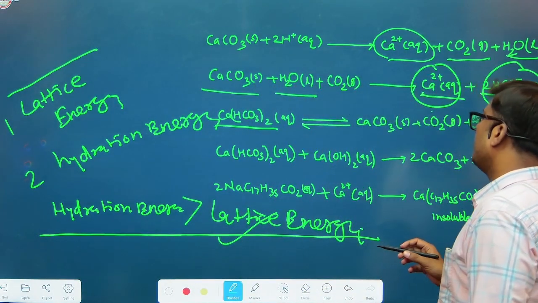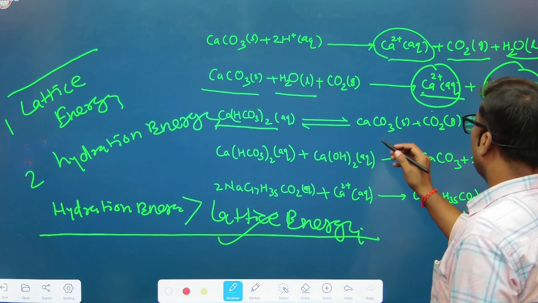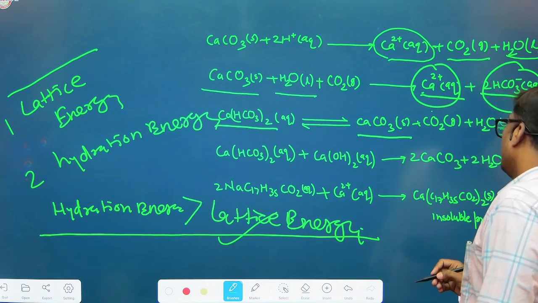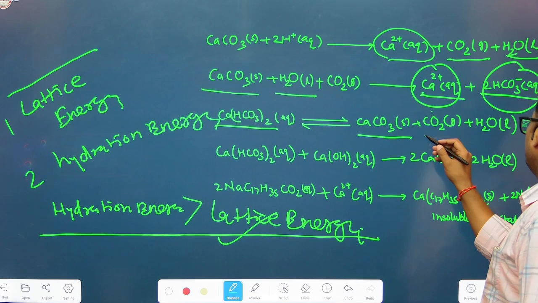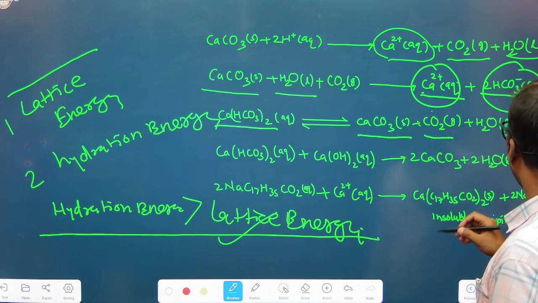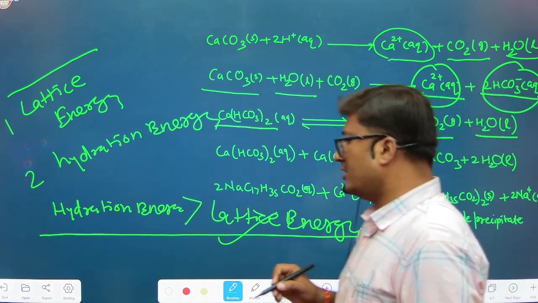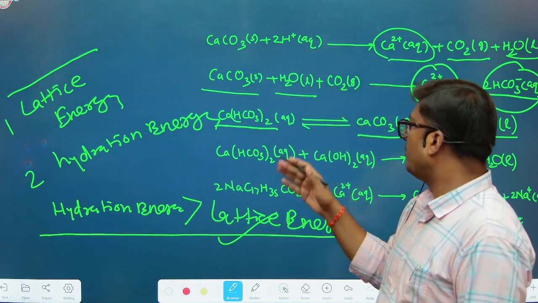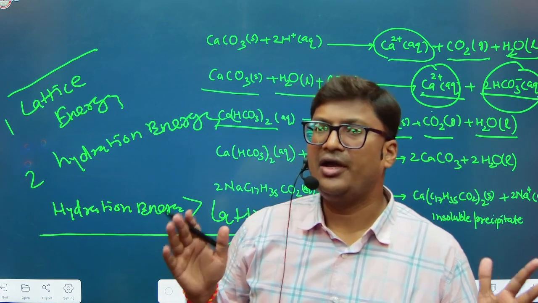Once it exists as ions, since they are soluble in water, they decompose to calcium carbonate, that is solid after some time, liberating carbon dioxide and H2O. The solubility is very high in the case of calcium bicarbonate because of the presence of Ca2+ and bicarbonate ions in the water.